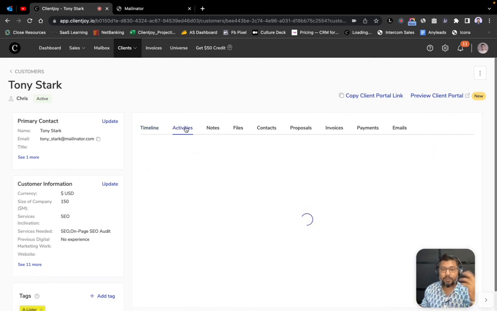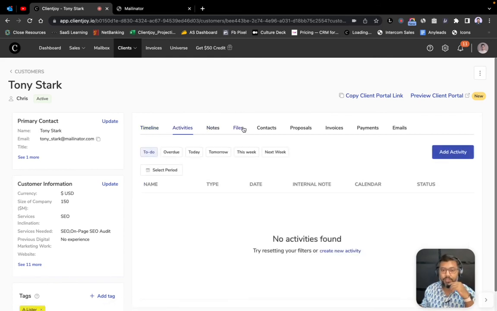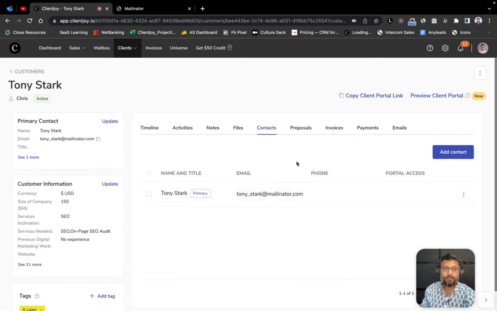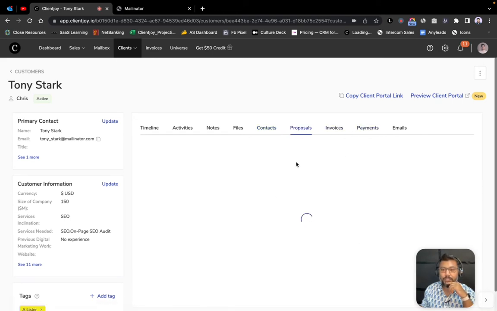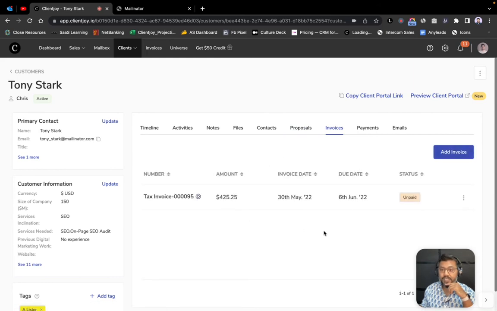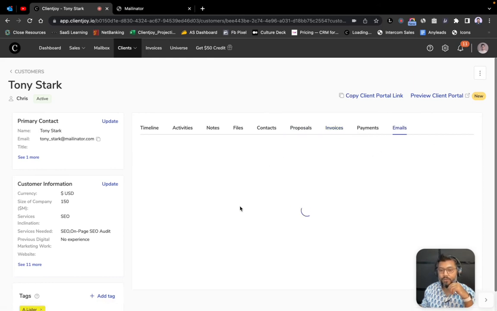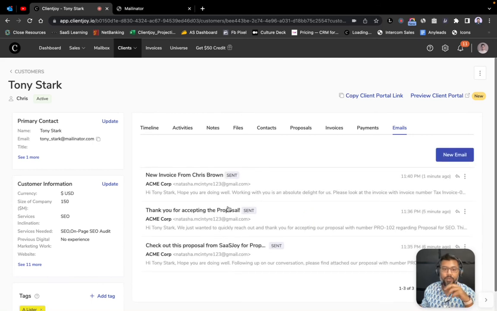I can again create more activities. I can add notes. I can share files. I can invite more people from the Avengers team to join in on their SEO project, if I may. I can see all the payments over here. I can see all the proposals that I've sent out and the invoices and their statuses as well, and all the email conversation that I've had with Tony, whether it is through ClientJoy or through my own personal mailbox, right?